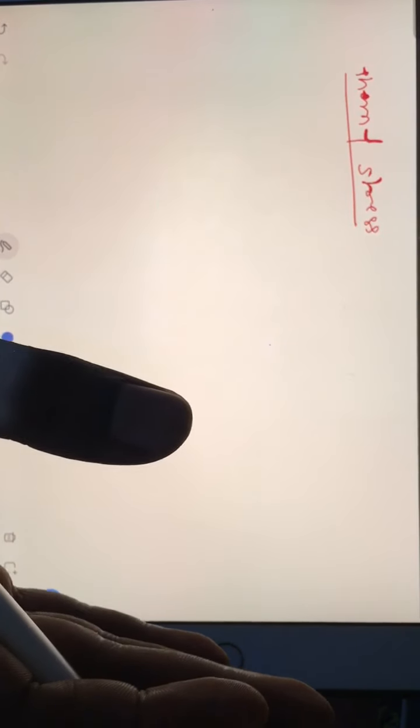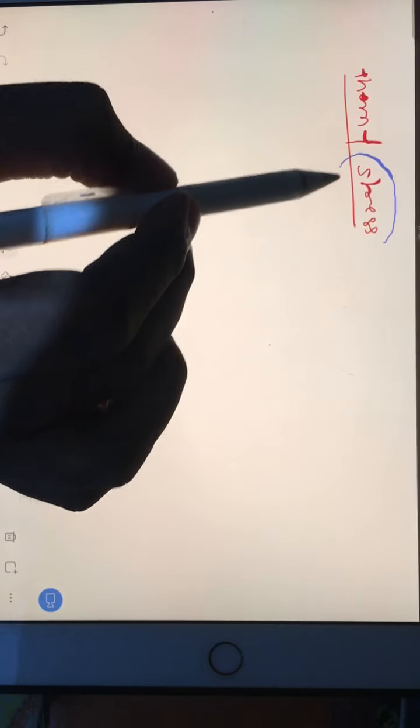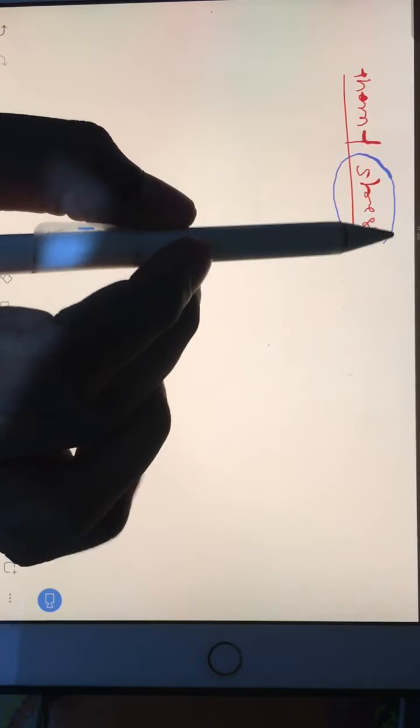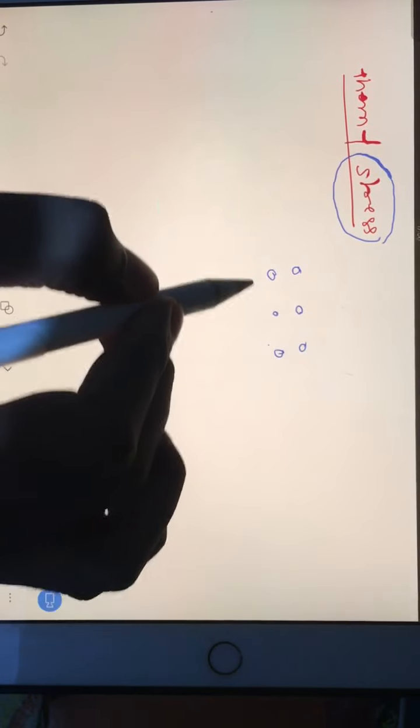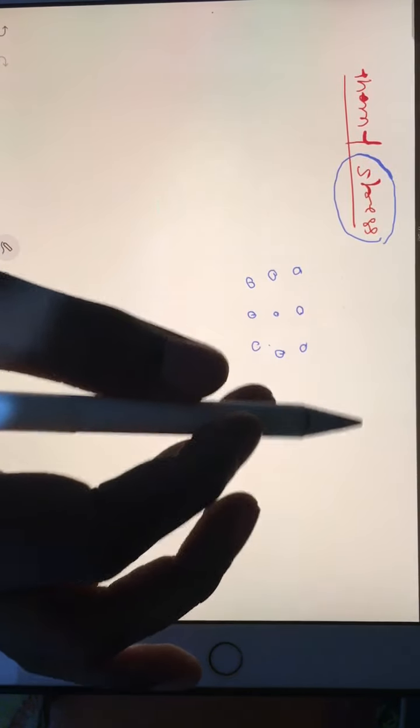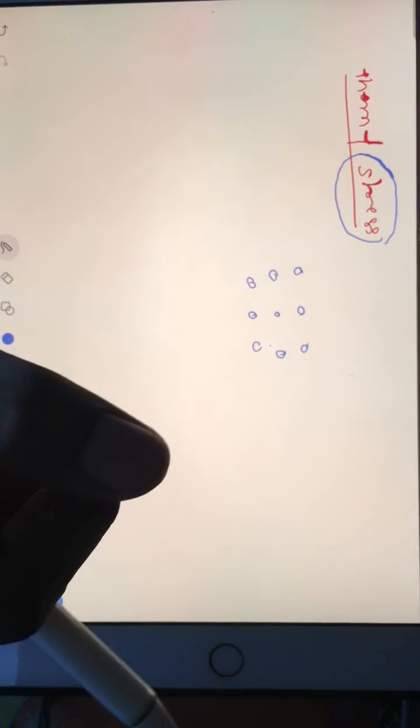Now let's understand what was the basic idea behind stress. The basic idea is molecules are sitting at a particular distance. That distance we said is the critical distance.